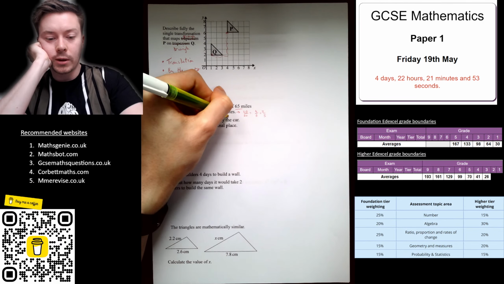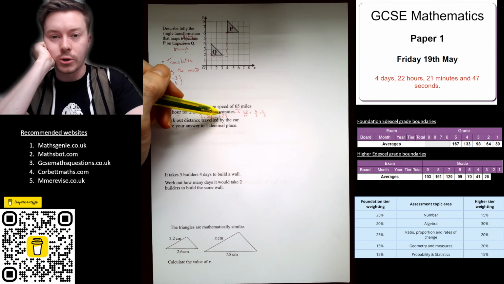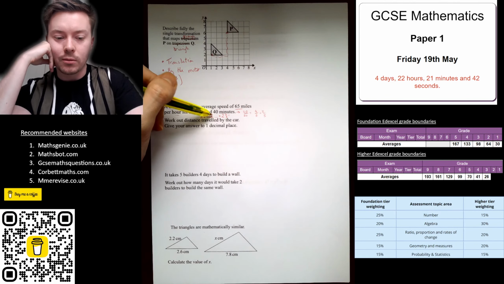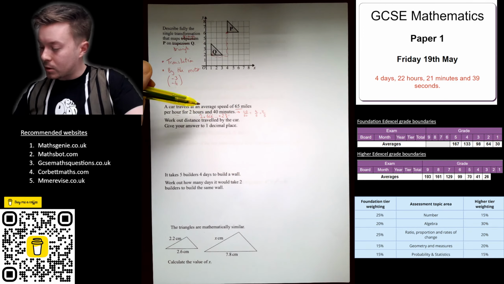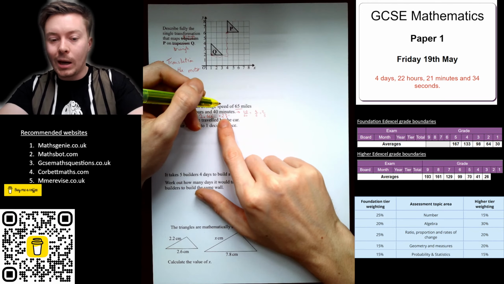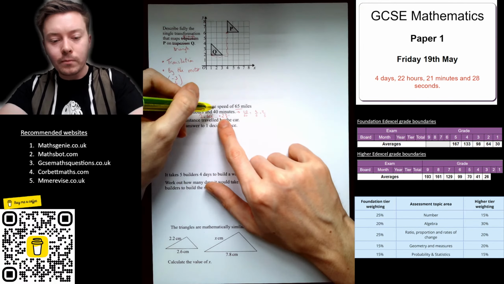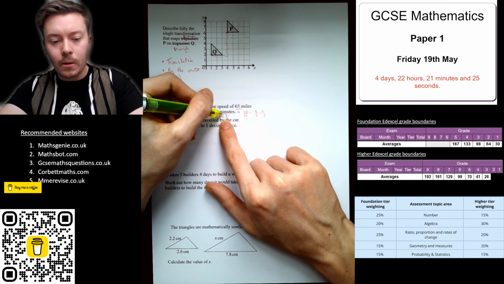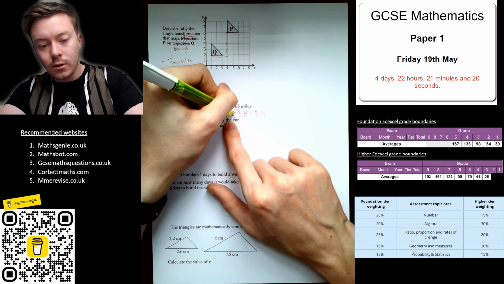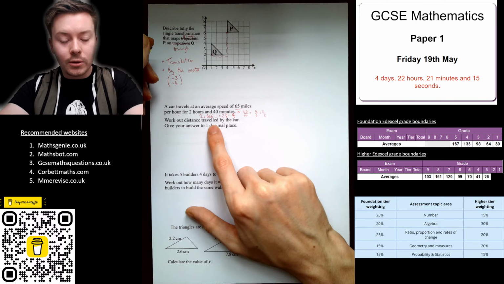Or we could leave it as a top-heavy fraction, because that would be easier for timesing and dividing. I mean, we could use our calculators, but we'd need to type in the fraction, and some calculators can't type in the recurring part. Some can. I think the 83 GT and the 85 GT, the black models, can. So 2 2/3: 2 times 3 is 6, add the 2 is 8, so that's 8/3 in hours. And we've got 65 miles. Work out the distance travelled by the car.